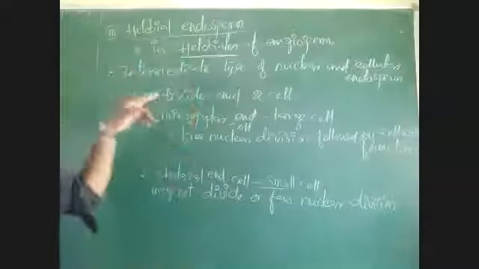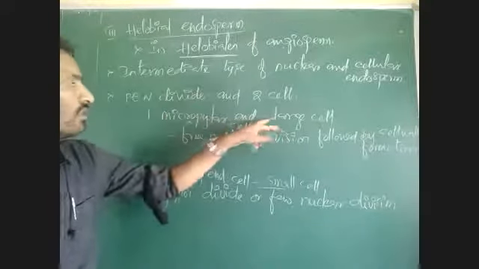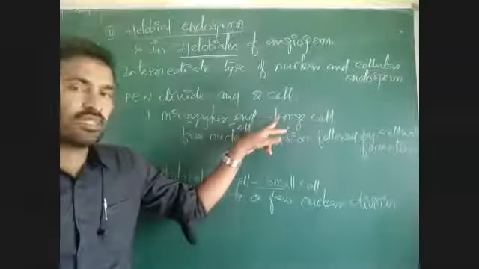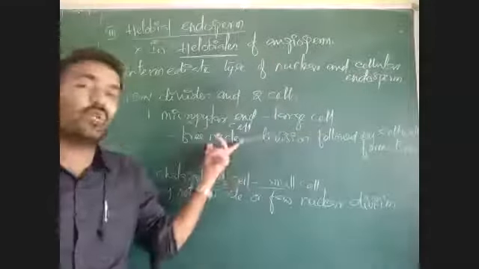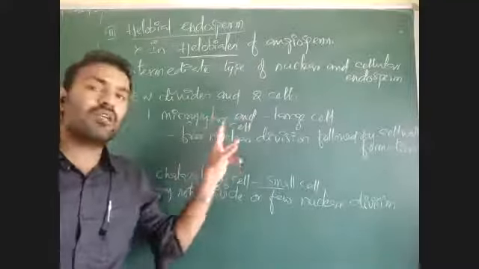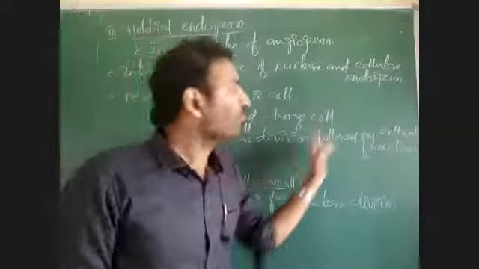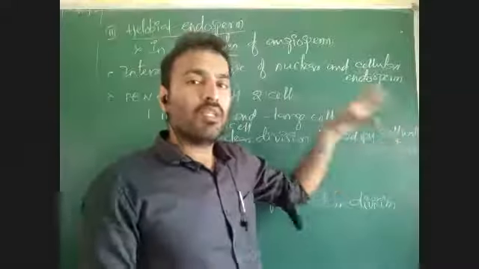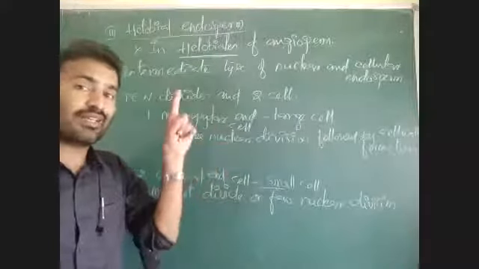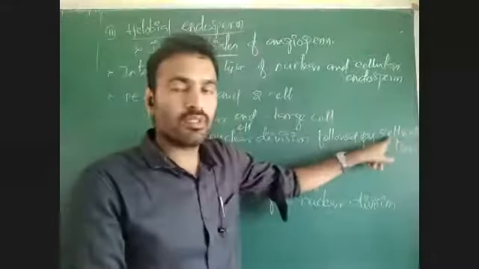See, primary endosperm nucleus is undergoing division and there is formation of two cells. One cell, a large cell at micropylar end, and a small cell at chalazal end. The large cell at micropylar end undergoes free nuclear division. Let us consider there is formation of 1000 nuclei. After that, cell wall is formed. If all 1000 nuclei were in one cell, that is the nuclear endosperm. But after formation of 1000 nuclei, then cell wall forms.